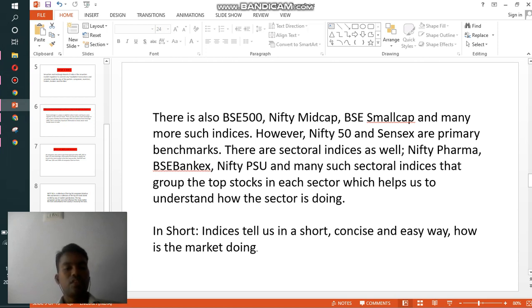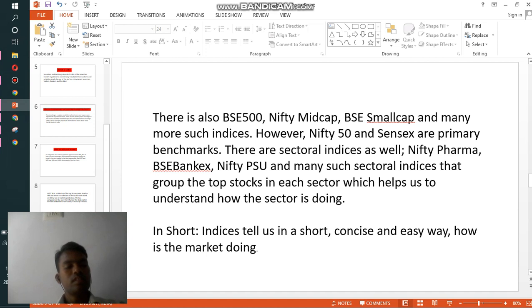Suppose you want to invest in the Nifty Pharma industries, you have to see the Nifty Pharma Index and how it performed in the last one year. Then you can find out the best stock that you need to invest in to get the profit. So in short, indexes tell us in a concise way how the market is doing.